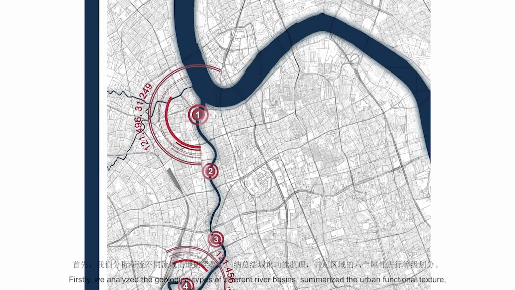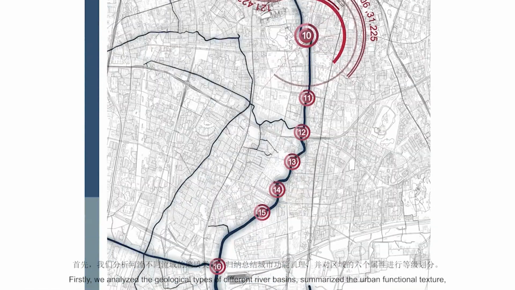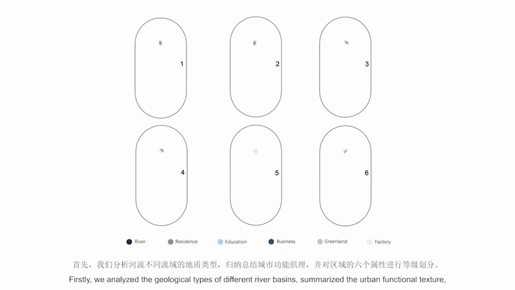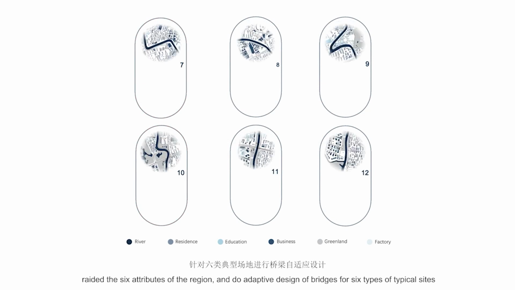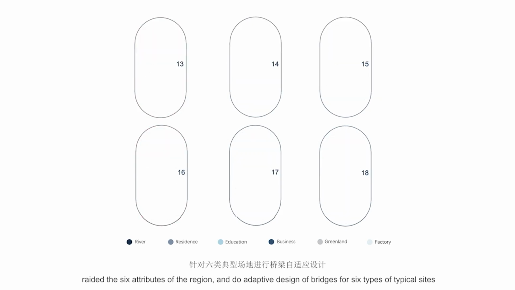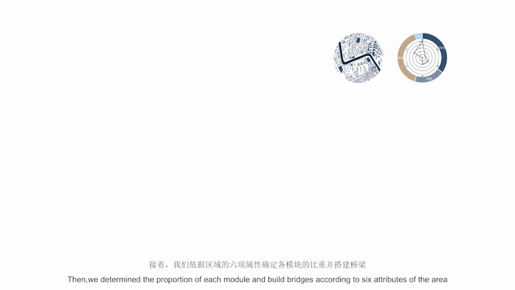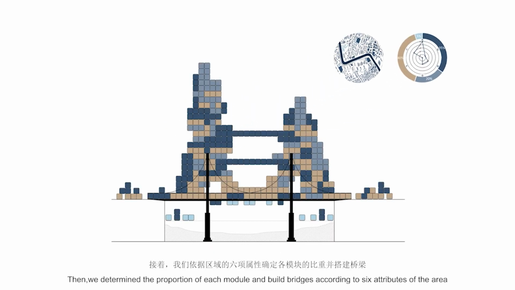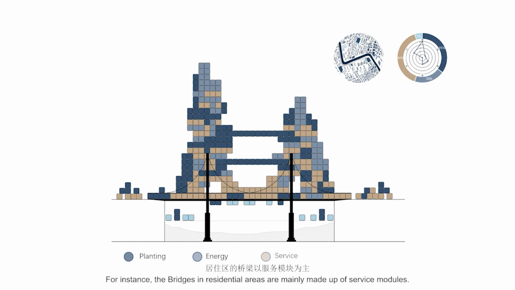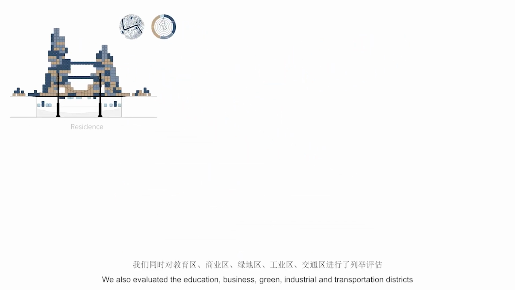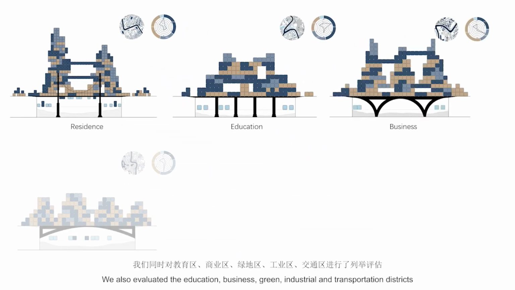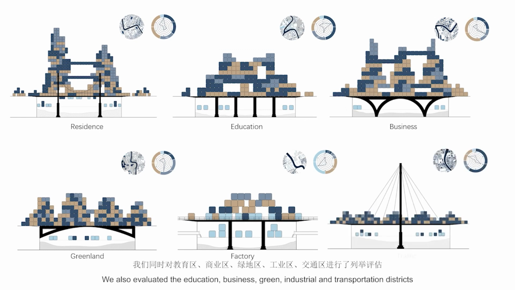Firstly, we analyzed the geological types of different river basins, summarized the urban functional texture, graded the 6 attributes of the region, and did adaptive design of bridges for 6 types of typical sites. Then, we determined the proportion of each module and built bridges according to the 6 attributes of the area. For instance, the bridges in residential areas are mainly made up of service modules. We also evaluated the education, business, green, industrial and transportation districts.